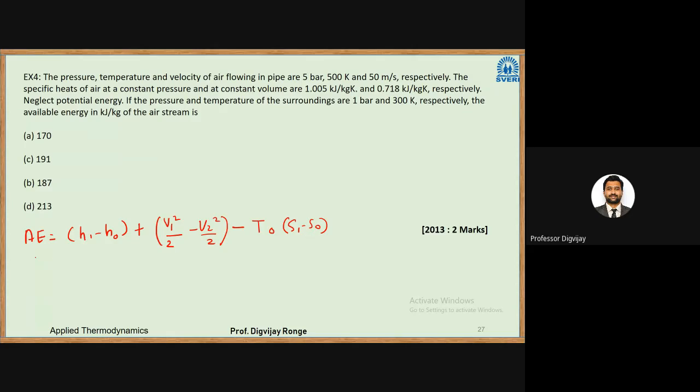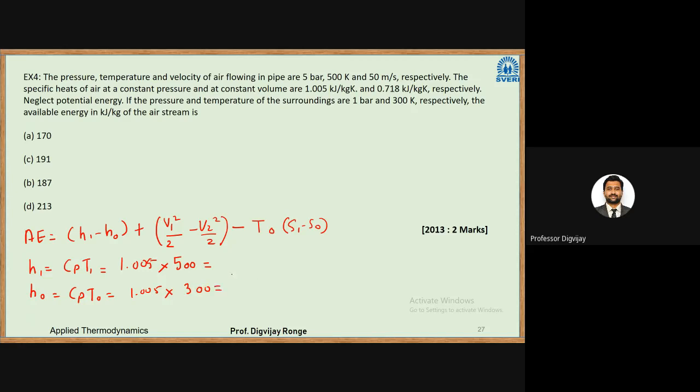One by one you can calculate. Enthalpy will be equal to Cp T, so H1 is Cp into T1. Cp is given in this case as 1.005, into T1, which is 500 Kelvin. You can calculate that. H naught you can calculate as Cp into T naught, so 1.005 into T naught, which is 300 Kelvin.